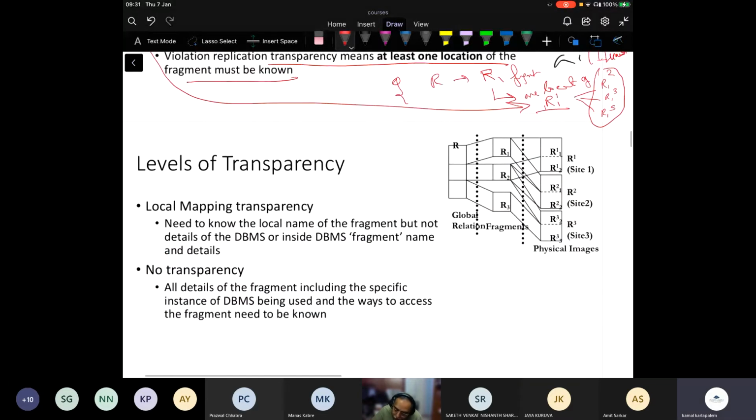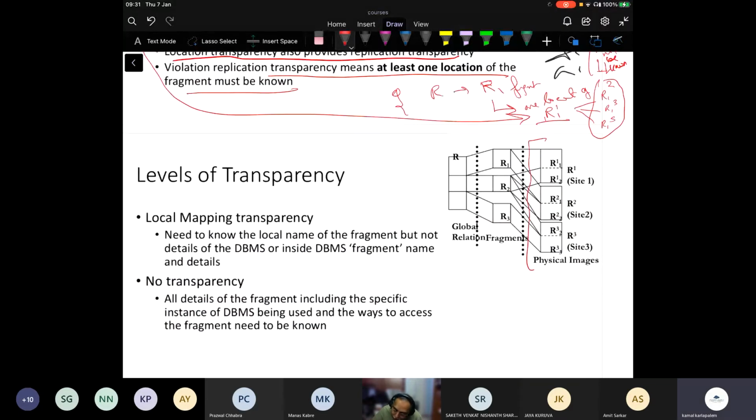Then you have the local mapping transparency. In the case of local mapping transparency, I need to know the local name. That is, I need to know what R11 is, but not the details of the DBMS or inside the DBMS, such as the fragment name and other details. So I don't need to know the intricate details of this fragment in a local DBMS, right? But I need to know that this one is a fragment at site 1.